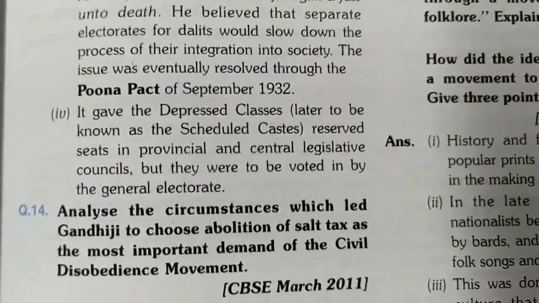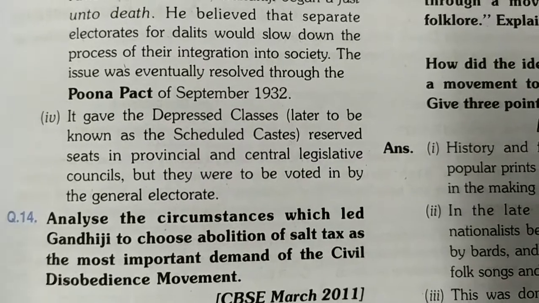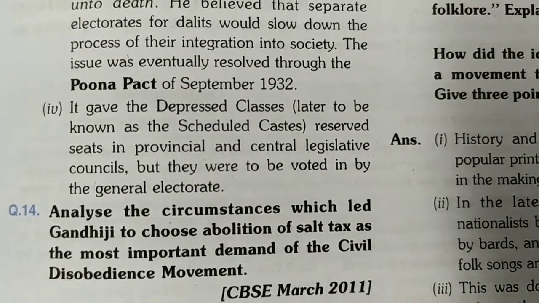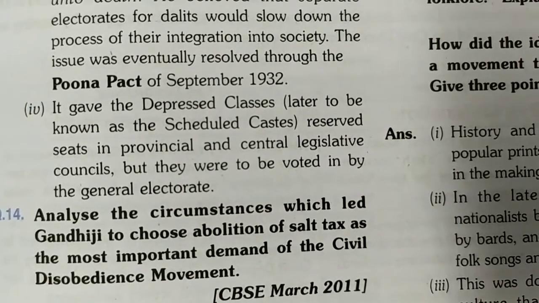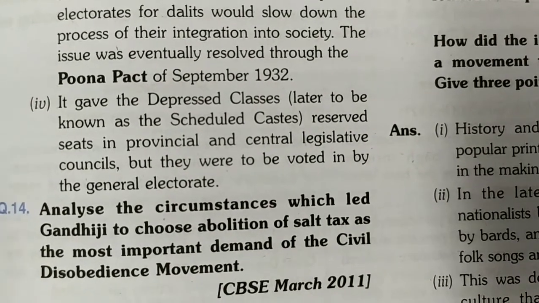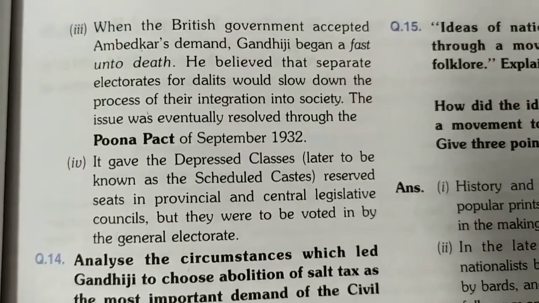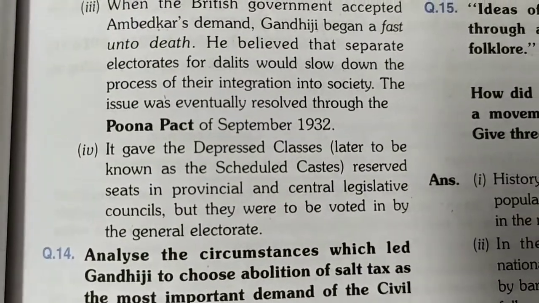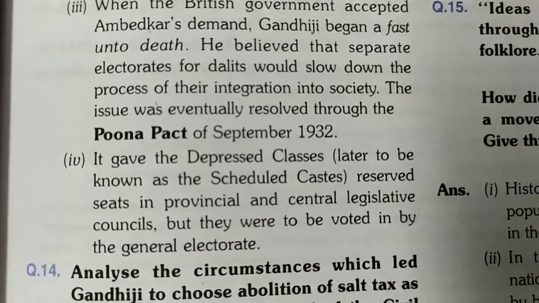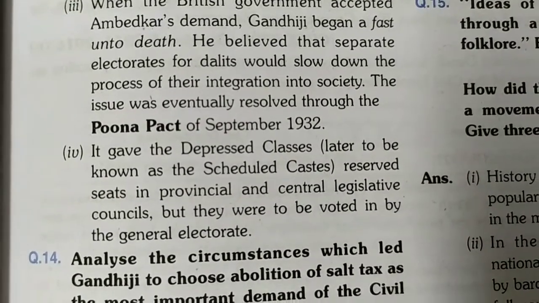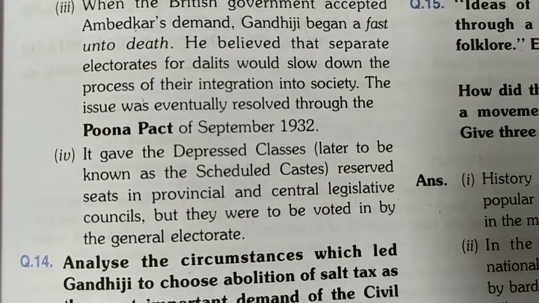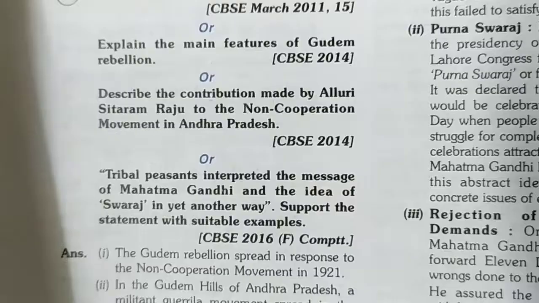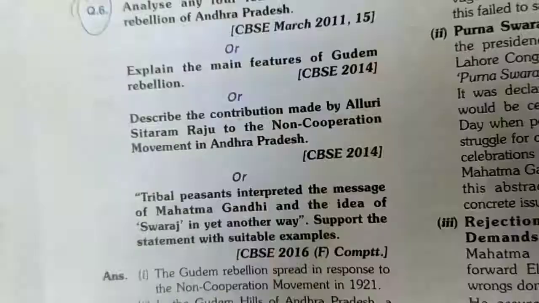Now the fourth point is that it gave the depressed classes, later known as the scheduled classes or the Dalits, reserved seats in provincial and central legislative councils, but they were to be voted in by the general electorate. So in this question you need to write only about when and why the Poona Pact was signed, in 3 to 4 points. That's it. Now talking about the 5 marker question.